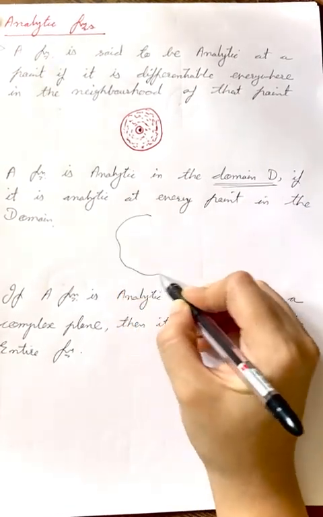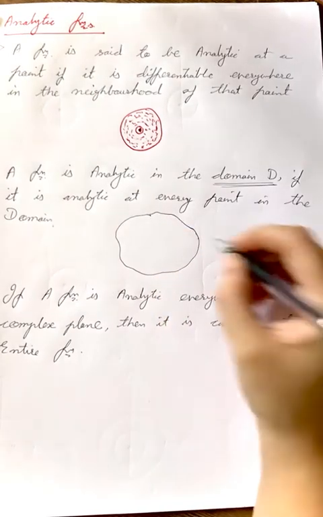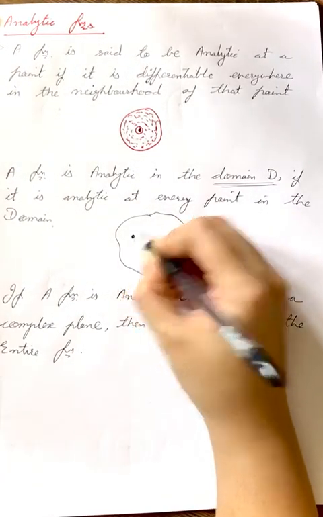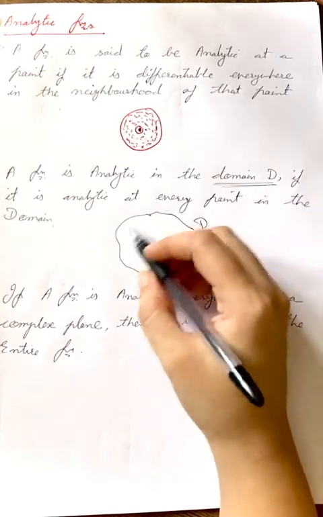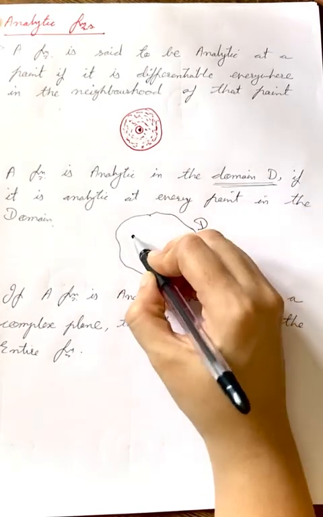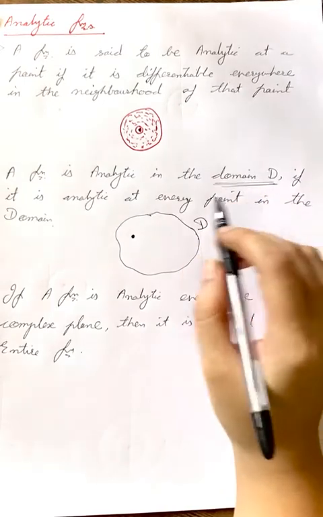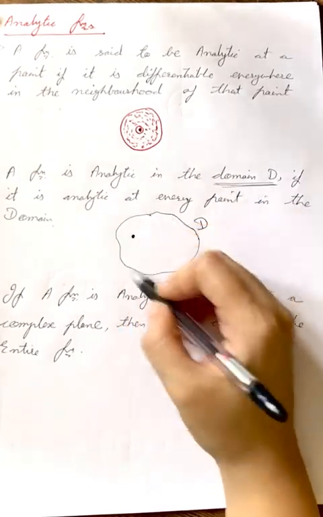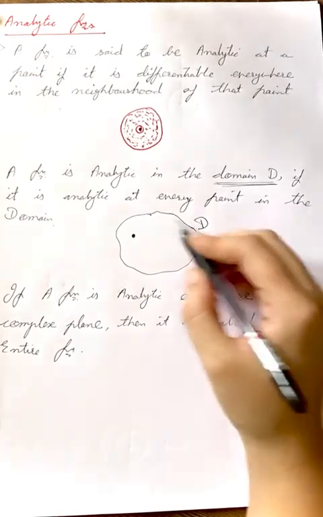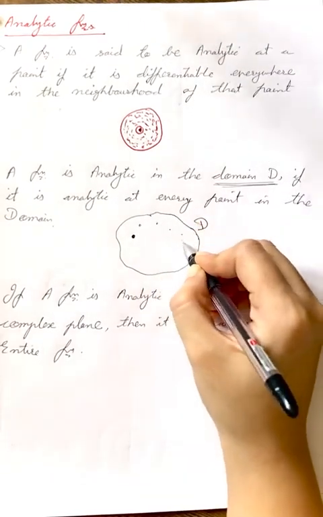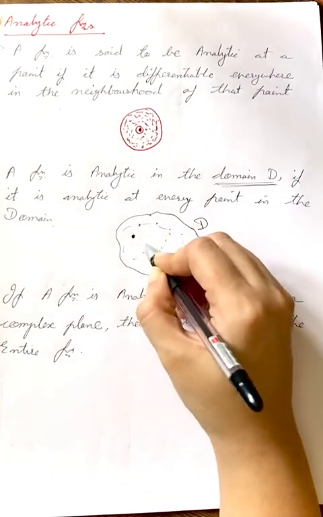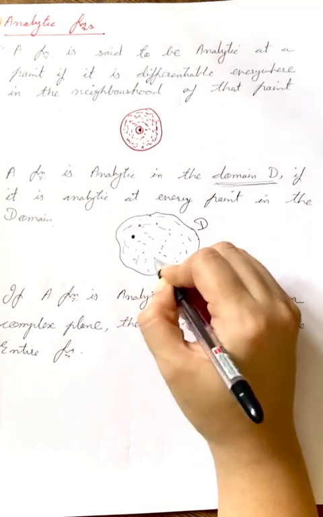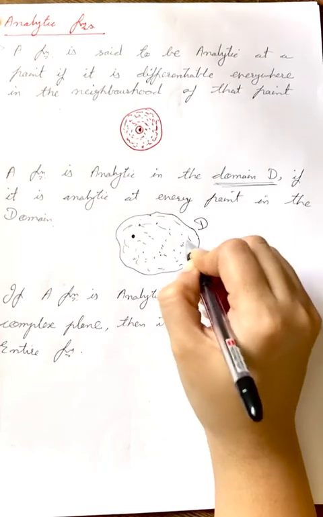Suppose I am choosing this to be my domain D, and if I want my function to be analytic in this whole domain, not only at this particular point, then it has to be analytic at every point in the complete domain, and that means it has to be differentiable at all these infinite points,